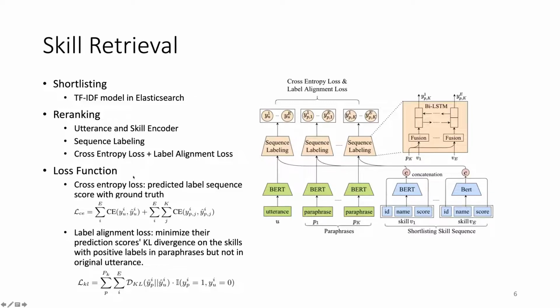Besides the original cross entropy loss, we add a label alignment loss, meaning to minimize the prediction scores KL divergence on the skills with positive labels in paraphrases but not in the original utterance. This is the extra loss we add to help predict a better label sequence. That's like a soft data augmentation step.